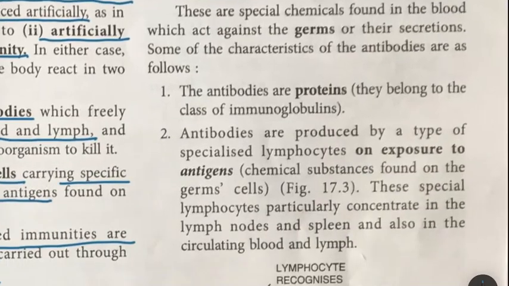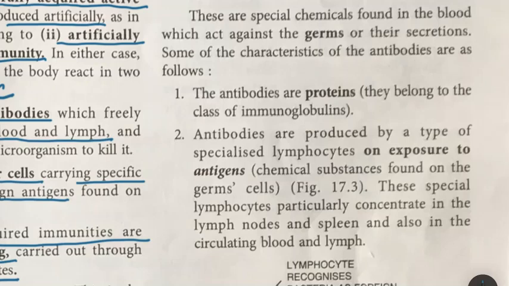Okay. Now next we move on to antibodies. So antibody, I already told you, bodies are the foreign bodies which enter our body, which is not required in our body. So which acts against it, which is produced by the white blood cells, are antibodies. So what are these? These are nothing but special chemicals found in the blood which act against the germs or their secretion. So if they are acting against the secretion, it is antitoxin.